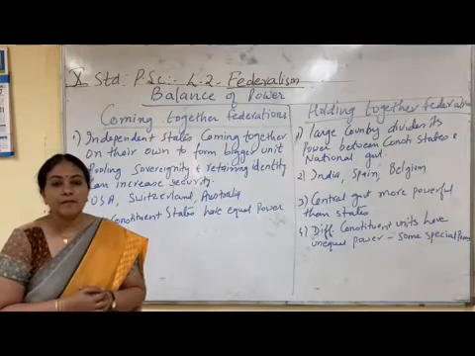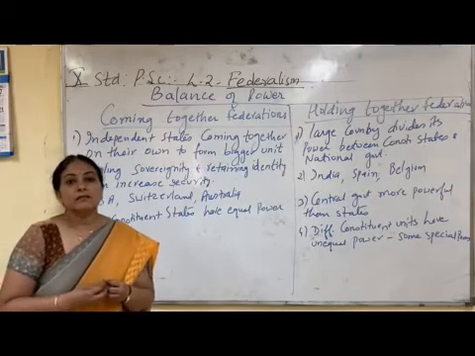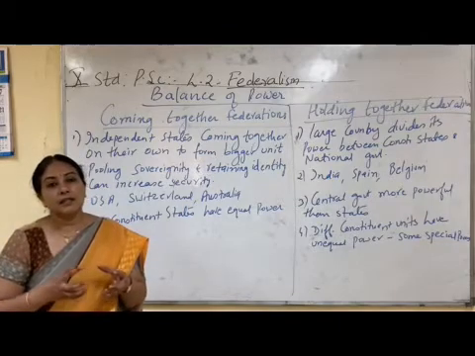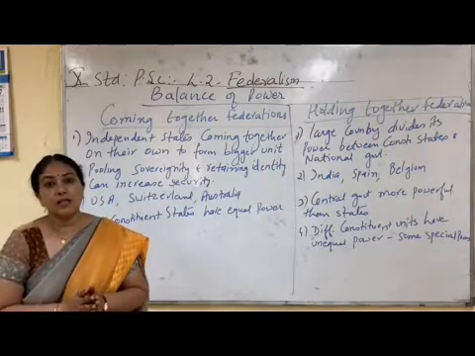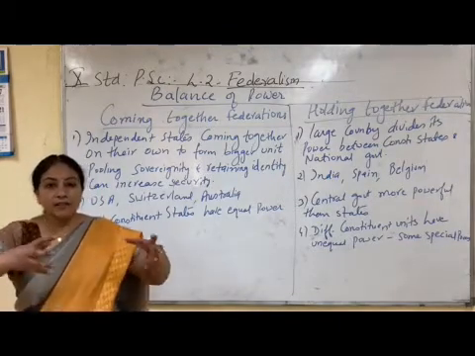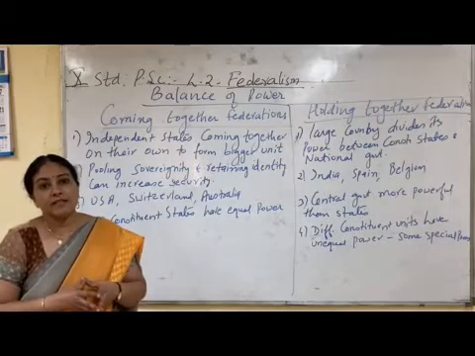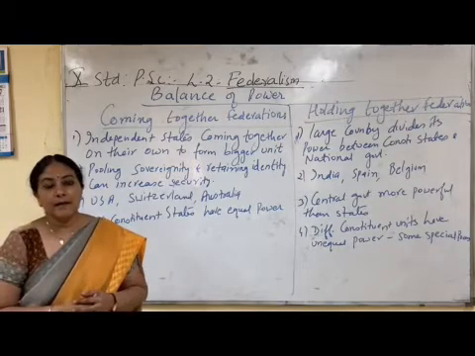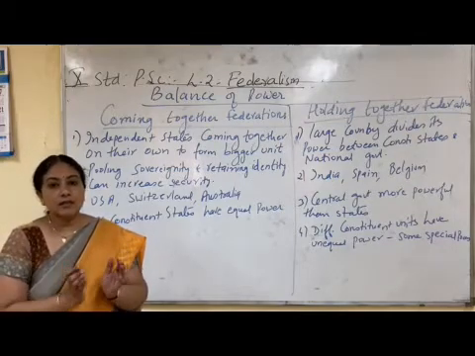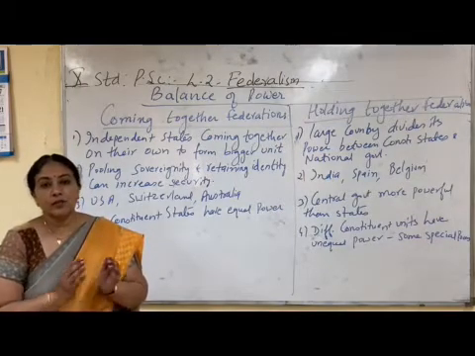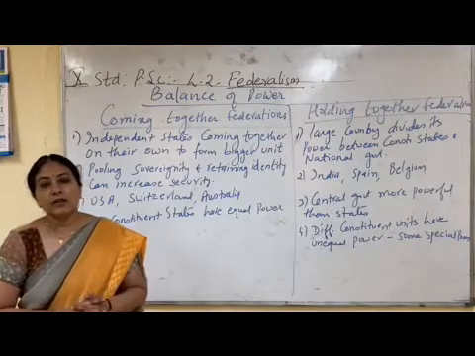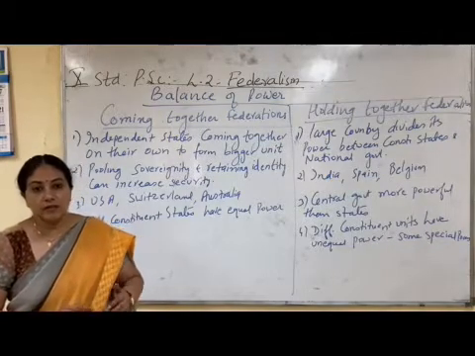be independent. So in the effort to be free from British rule, all the 13 American colonies came together of their own accord, and they formed a bigger unit themselves, and they fought with the British, and in that way they became independent. But later on, all these 13 American colonies decided to remain together always, and they formed a new nation called USA, that is United States of America.